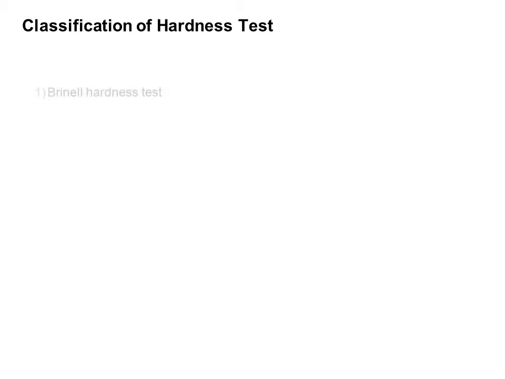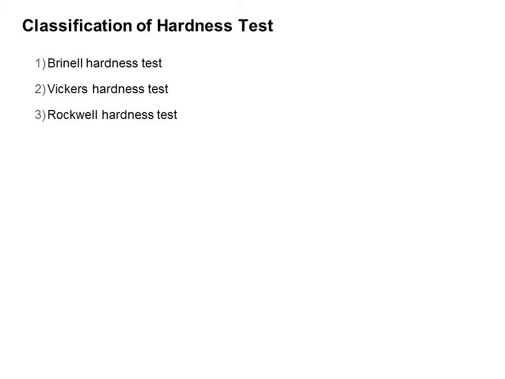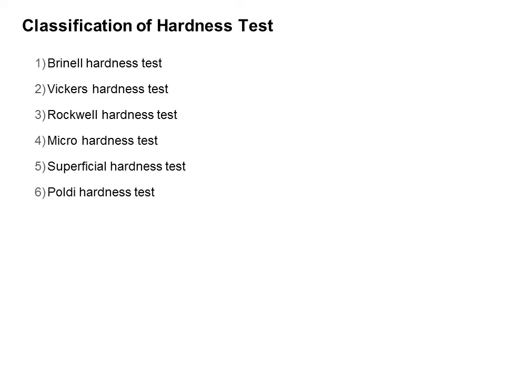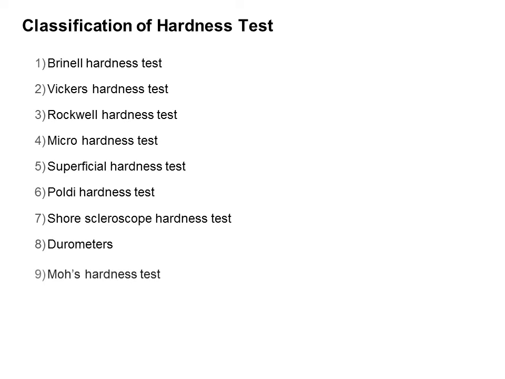There are various tests available to check the hardness of a material, listed below. First is the Brinell hardness test, then the Vickers hardness test, Rockwell hardness test, micro hardness test, superficial hardness test, Poldi hardness test, scleroscope hardness test, durometers, and Mohs hardness test. From these, some tests are applicable for metals and some for non-metals. In this session, I am going to explain the Rockwell hardness test.